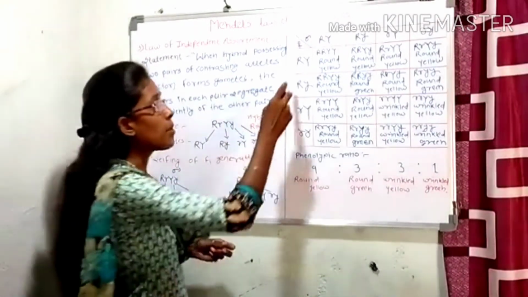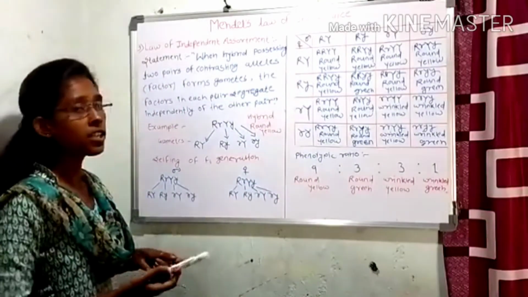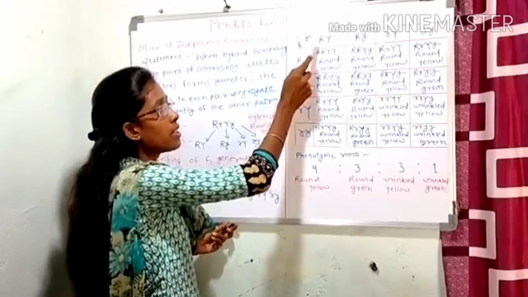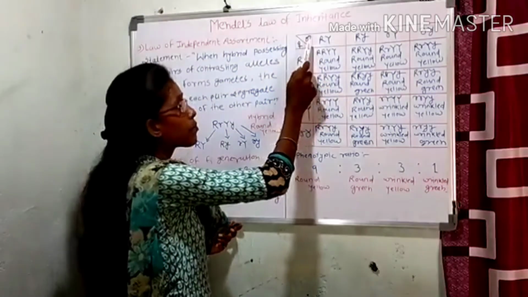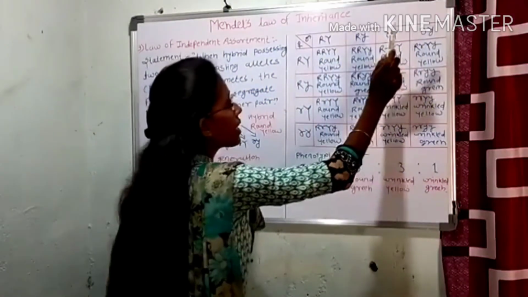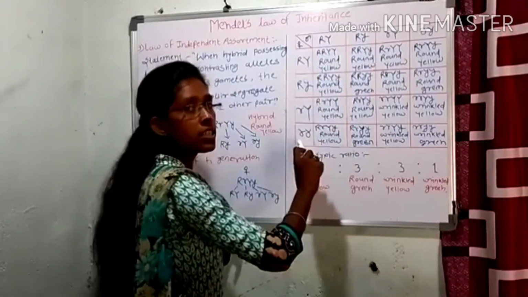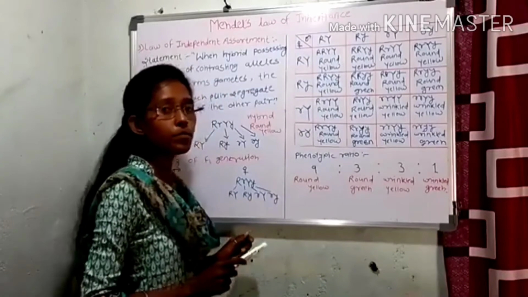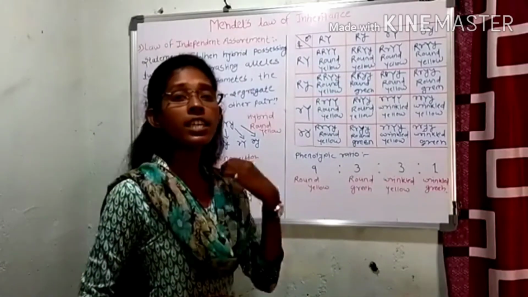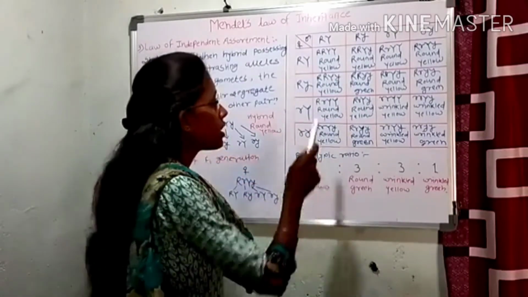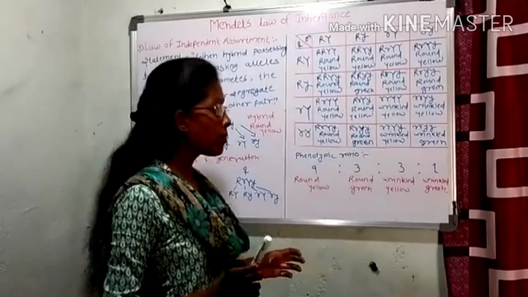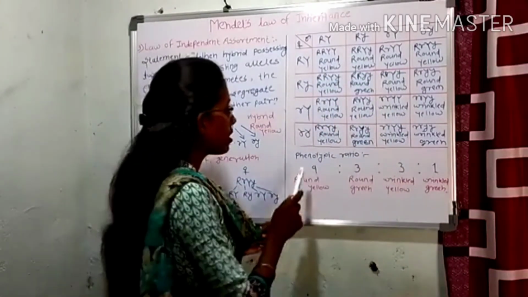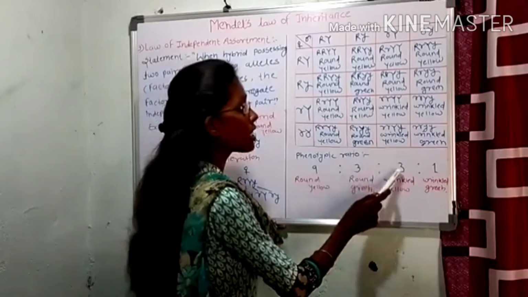At the time of selfing the F1 generation, we take two parents, one male parent and another female parent. This side of gametes is the male gametes and this side is the female gametes. After crossing these male and female gametes, we get 16 F2 combinations. In these 16 F2 offspring, the phenotypic ratio of this dihybrid cross is 9:3:3:1.